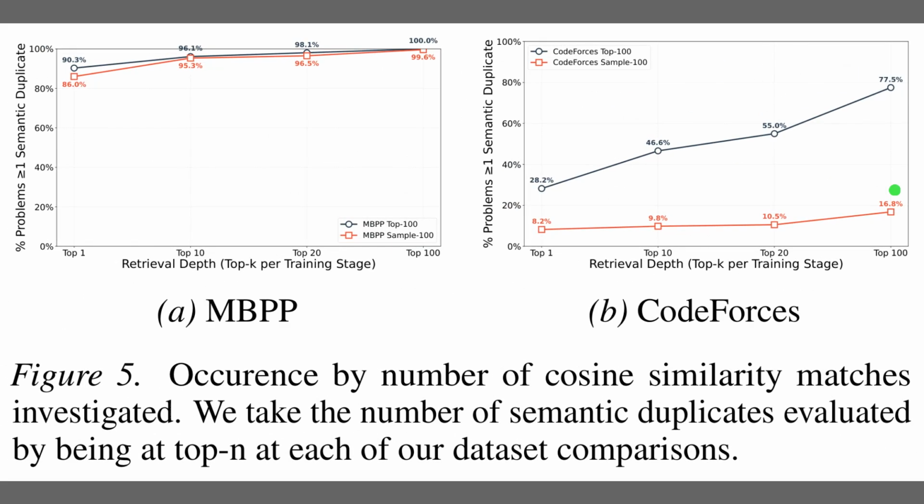Okay, Figure 5 demonstrates how contamination estimates rely heavily on search depth. The charts plot duplicate detection rates against the number of candidate matches reviewed, ranging from the top 1 to the top 100. On the left, MBPP shows immediate saturation. Finding duplicates is trivial. On the right, however, Codeforces reveals a critical trend. Checking only the single best match yields just 28% contamination. But extending the search to the top 100 candidates uncovers that nearly 78% of problems have duplicates. This proves that standard, shallow filters miss most soft contamination.